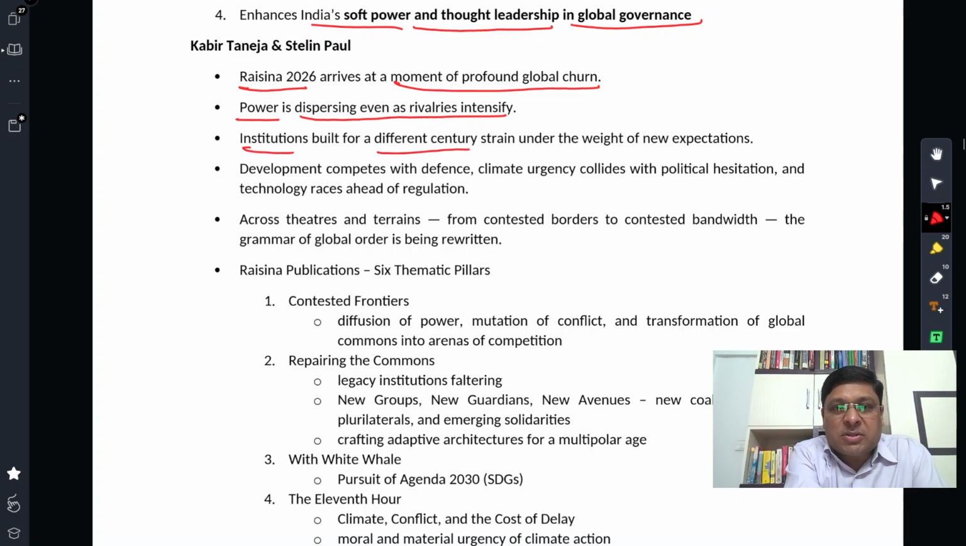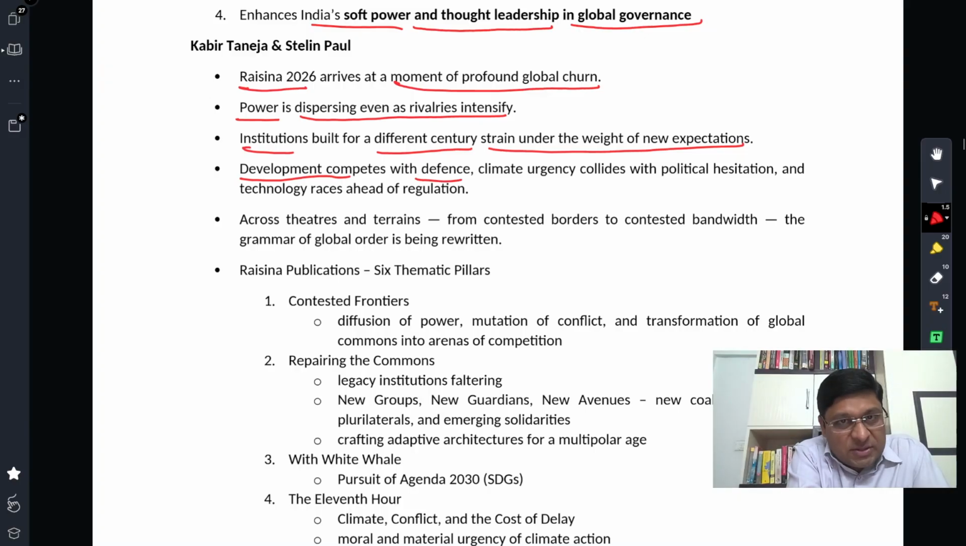Institutions built for a different century strain under the weight of new expectations. The global institutions that we have were shaped in the 20th century, particularly in the post-war period, from the middle of the 20th century. And any institution that does not adapt to changing circumstances becomes outdated. Indeed, it is true that the institutions are not yet outdated, but they are under strain because of the new developments, the global churn that we are witnessing. These two scholars have highlighted that. And in this context, the regional dialogue has been conducted.